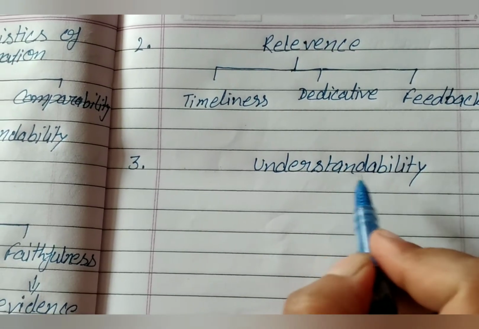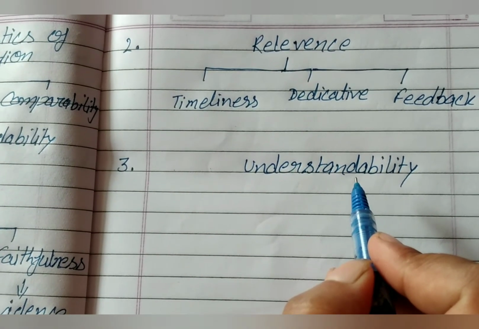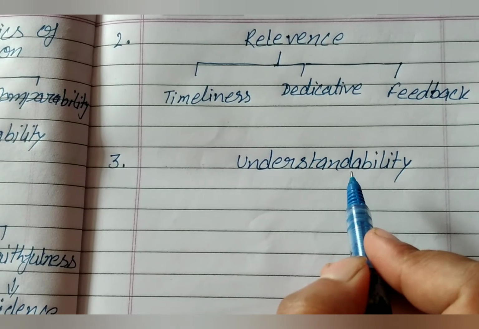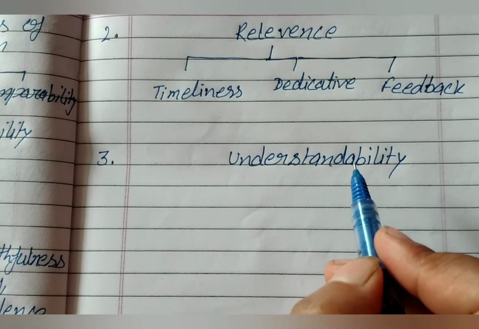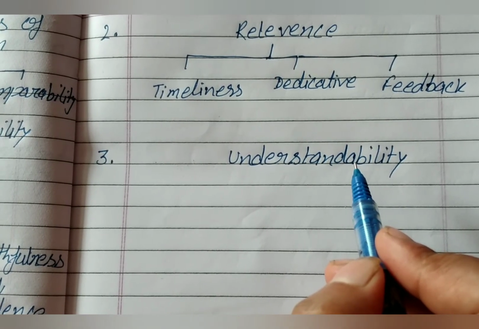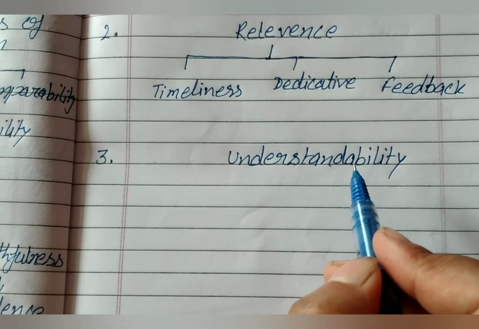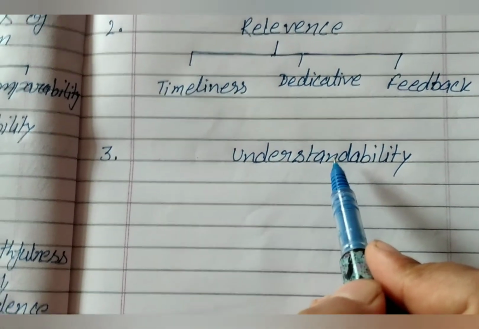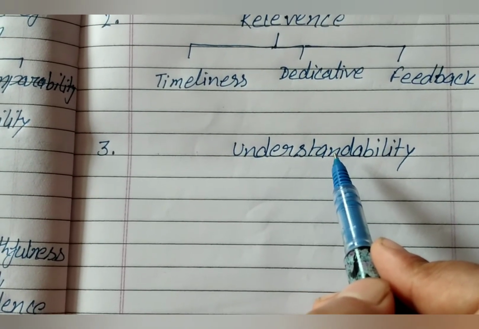One is understandability. Understandability means the information provided through the financial statement must be presented in a manner that the users are able to understand it. It means decision maker must interpret accounting information in the same sense as it was prepared and conveyed to them. The qualities that distinguish between good and bad communication in a message are fundamental to the understandability of the message.